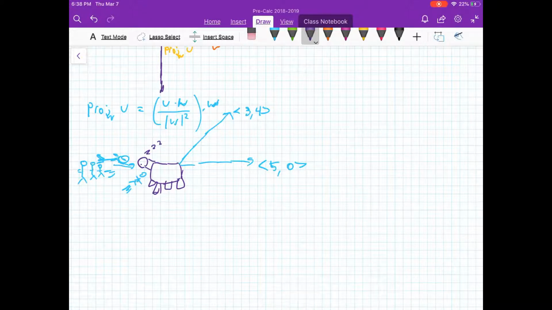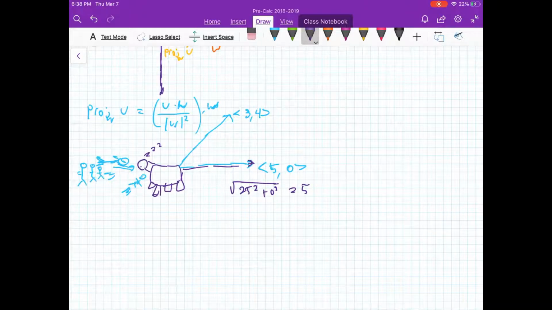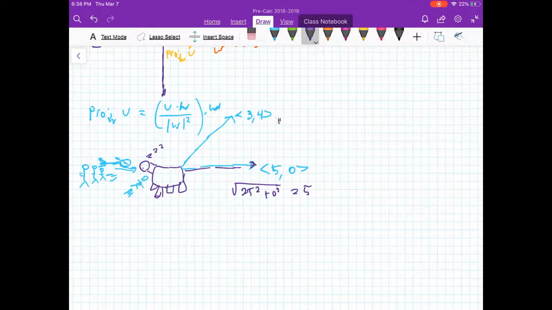So if we did this, I would have a magnitude. The amount of force I would end up putting onto this cow would be the magnitude of this side vector here. That would be the square root of 5 squared plus 0 squared, which is 5. And my friend's magnitude, the amount of force he ends up putting on this cow, would be the square root of 9 plus 16. Again, I just squared 3 and 4 and added them together. That equals the square root of 25, which equals 5. Great, so we put the same amount of force into this cow.